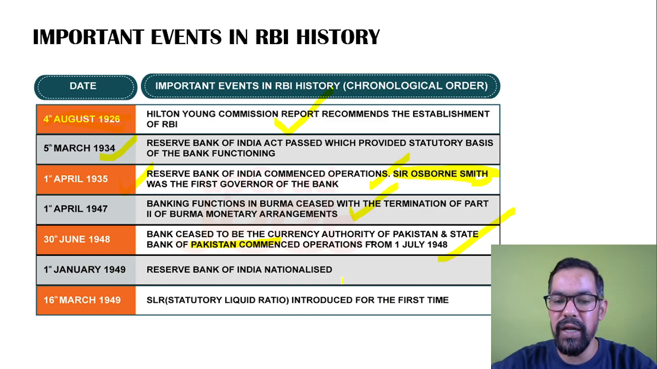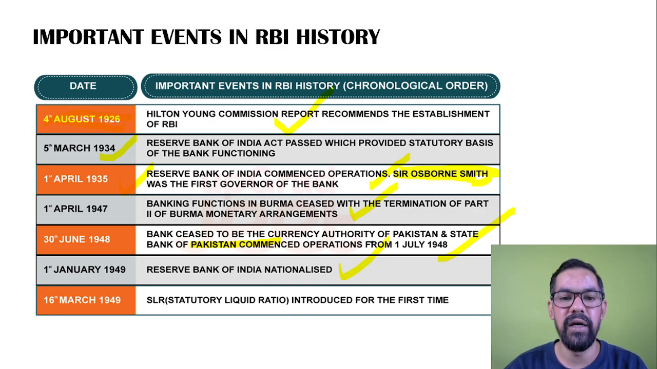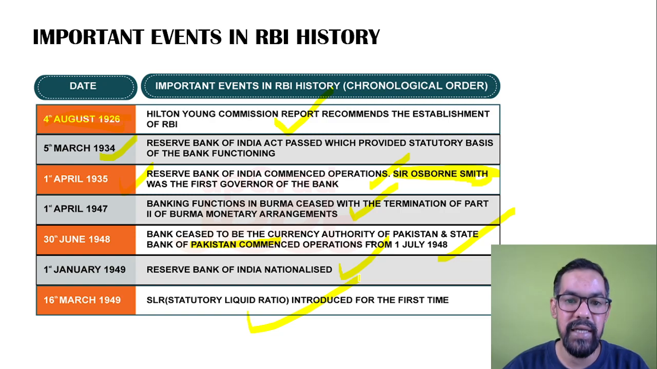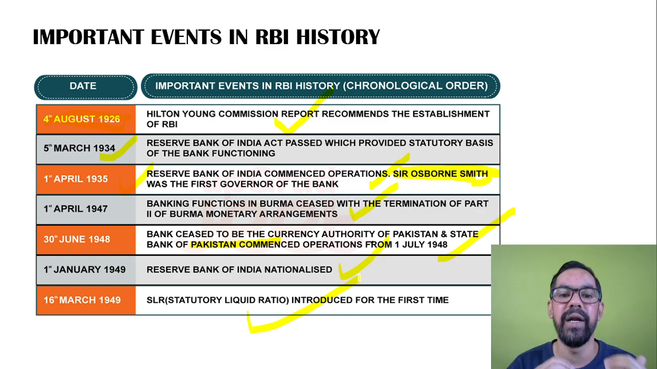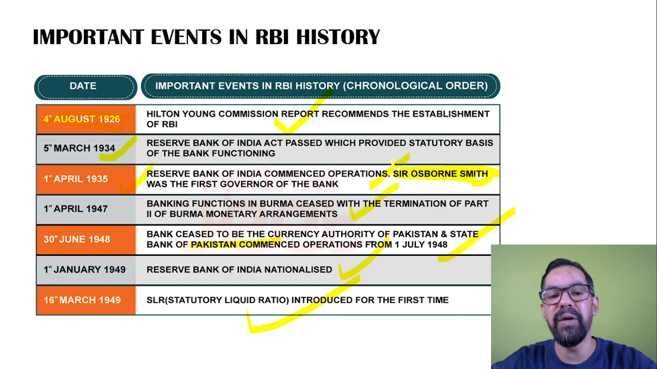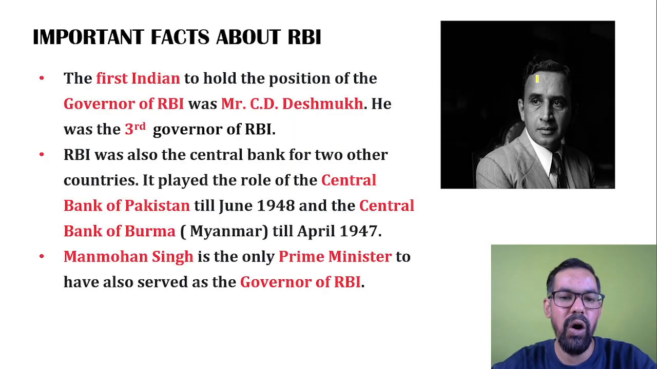Okay, 1st of January 1949, RBI was nationalized under the RBI Transfer of Public Ownership Act 1948, and on 16 March 1949 the statutory liquidity ratio, that is known as SLR, was introduced. Okay, so it's a reserve ratio which generally banks have to maintain with themselves, in the form of cash, gold, and government securities. We already discussed this one in our monetary policy unit. So these are some important dates and years about Reserve Bank of India or the RBI history.